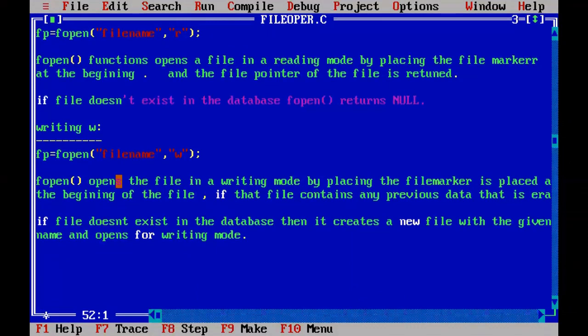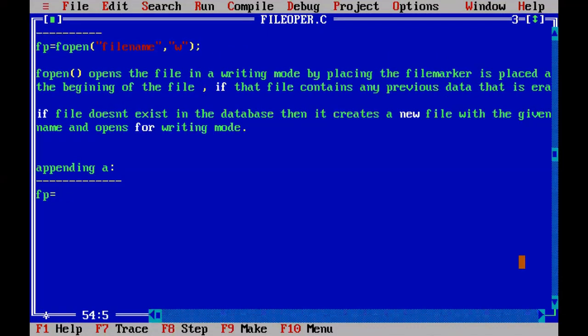Next, the last one we are going to discuss is the appending mode, represented with fp equal to fopen. Two arguments. The first argument is which file you are going to open, that file name. The second argument is the mode in which you are opening. This one I am opening in appending mode.